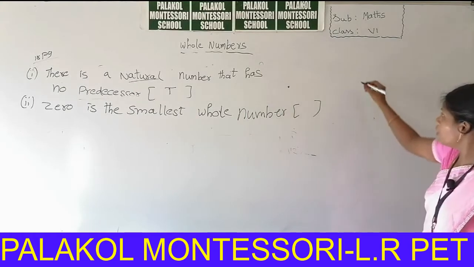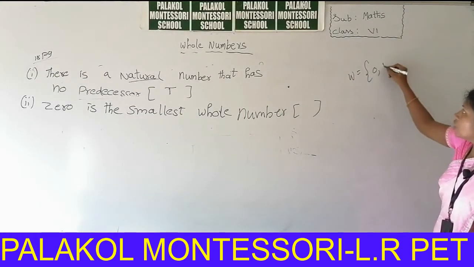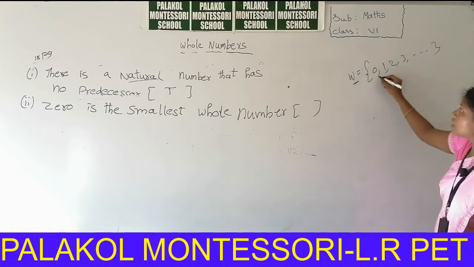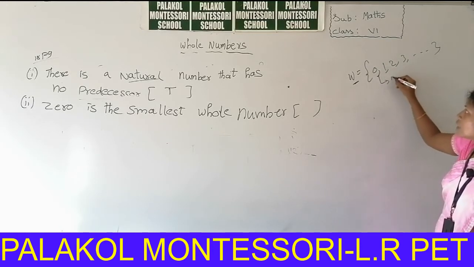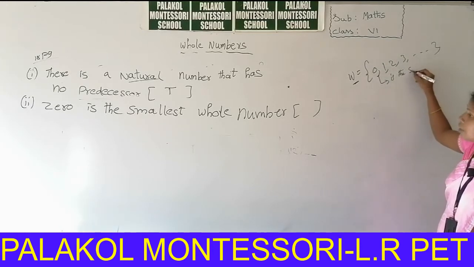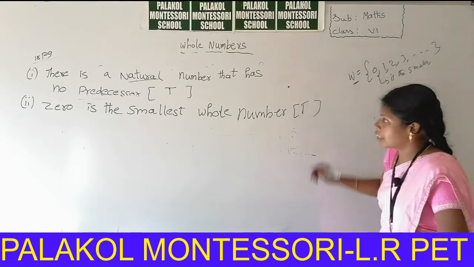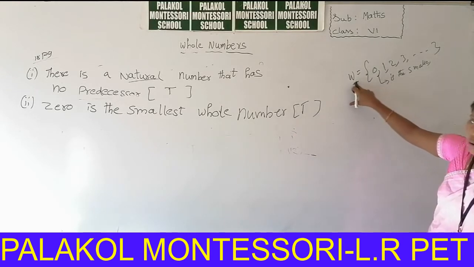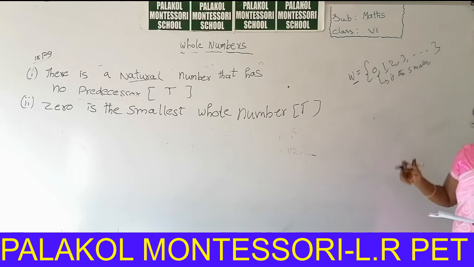The collection of whole numbers is starting from 0 onwards. 0, 1, 2, 3 and so on. So in these whole numbers, 0 is the smallest whole number. So the statement is true or false? True. The statement is true because 0 is the smallest whole number. In the whole number collection, the starting number is 0. So 0 is the smallest number.